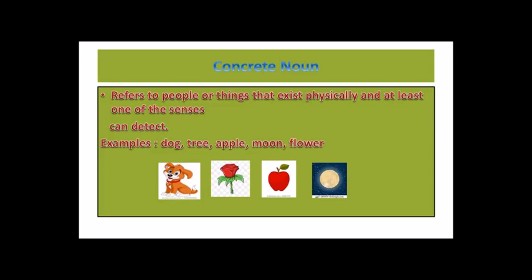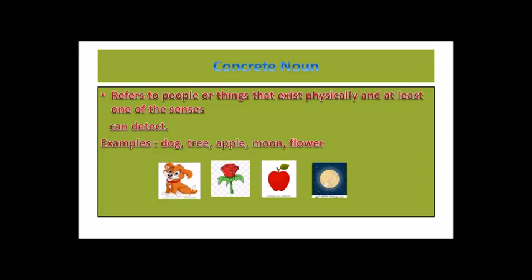These nouns refer to people or things that exist physically and at least one of the senses can detect. We have 5 senses. We can smell, we can touch, we can hear, we can see, and we can taste. So if one of the senses can detect, then these nouns can be called concrete or material.